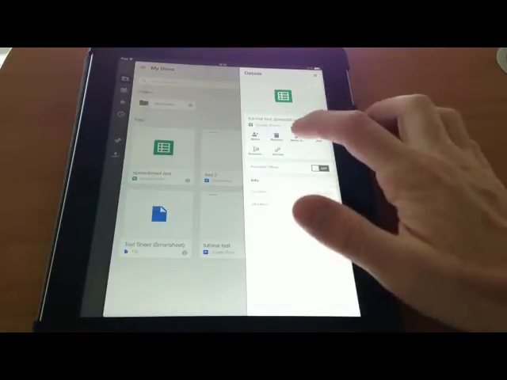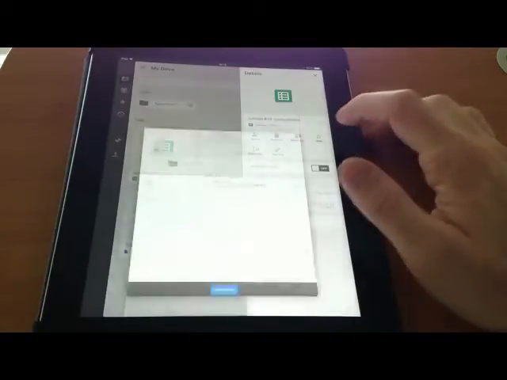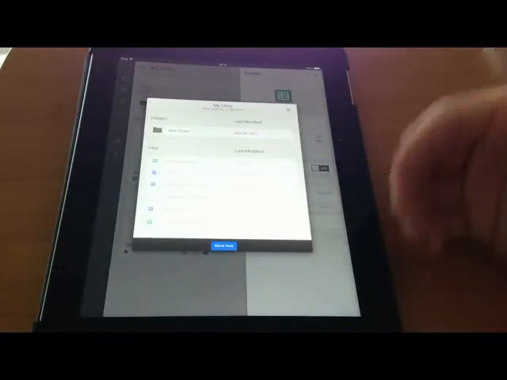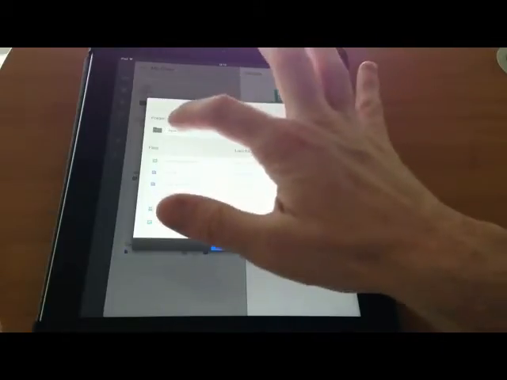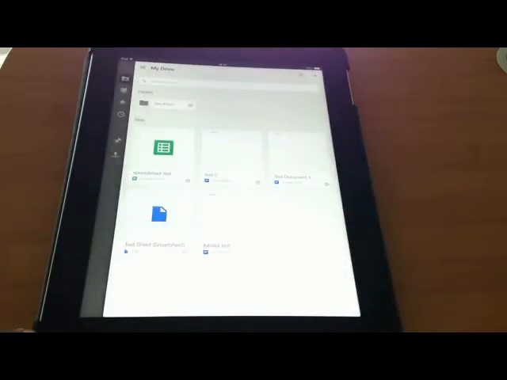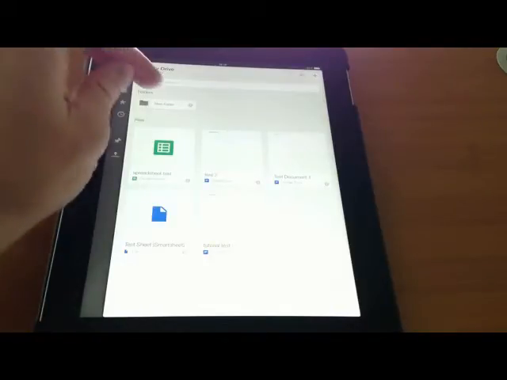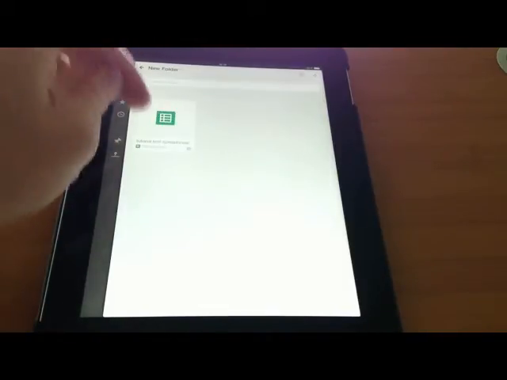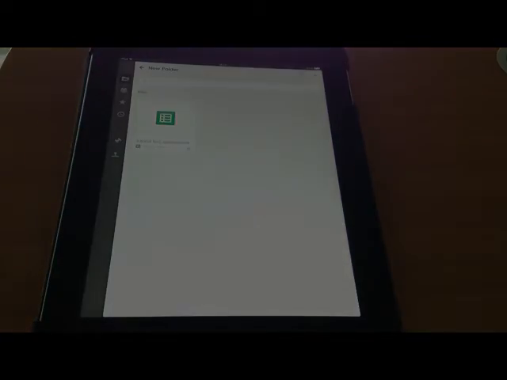So if I wanted to move it, I could quickly click the Move To button. Then I could select the folder that I'd like to move it to. I only have one, the new folder. I'll go ahead and move it there. I'll say Move Here. And you'll notice that when I go to my new folder now, up here at the top, we've got our Tutorial Test Spreadsheet that we just moved.